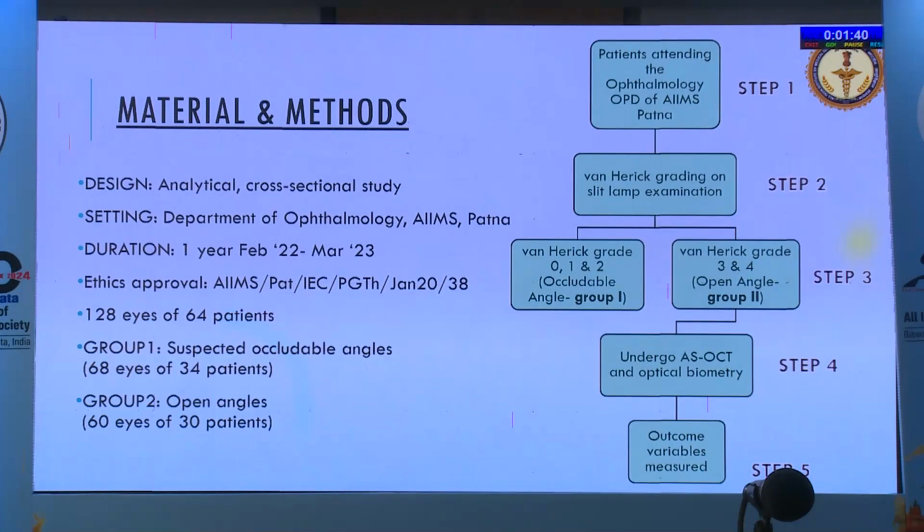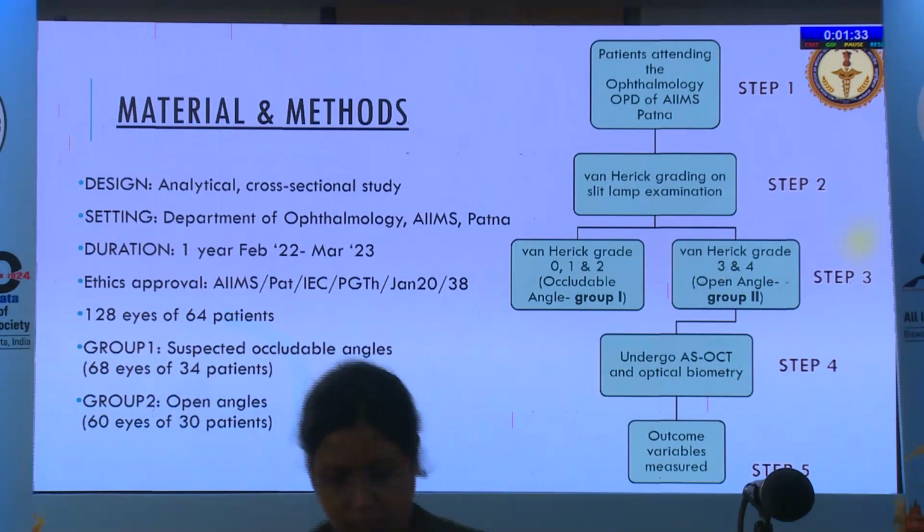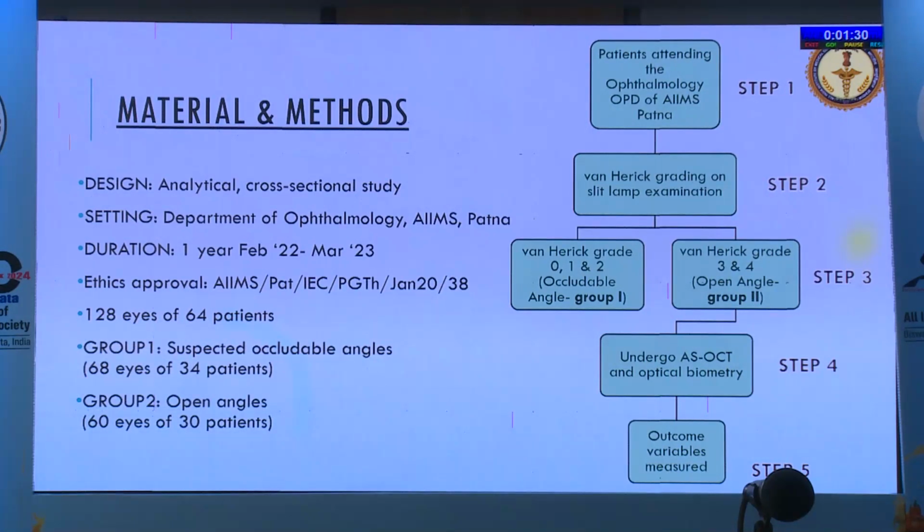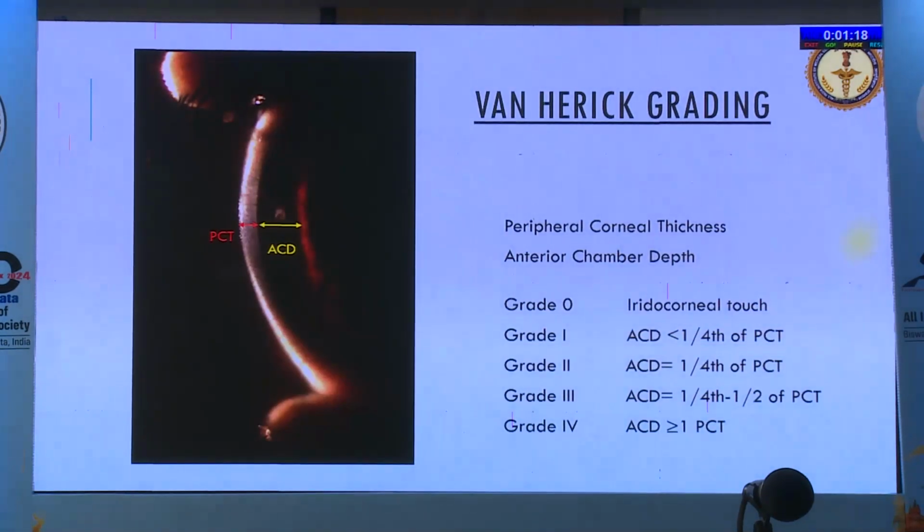So the design was an analytical cross-sectional study performed at a department, and the study recruitment was for 1 year. 128 eyes of 64 patients were recruited, and group 1 had 68 eyes and group 2 were open eyes. All the patients who were presenting to the OPD underwent a Van Herrick examination and were grouped, and they underwent ASOCT and optical biometry, and the outcome variables were established.